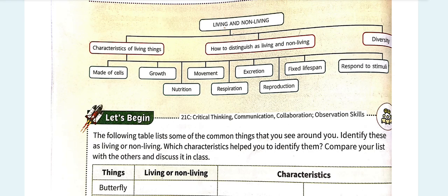All of these characteristics prove whether it's a living thing or a non-living thing. If these characteristics are possible in a plant or in anything, then it is a living thing. If not, then it is a non-living thing.